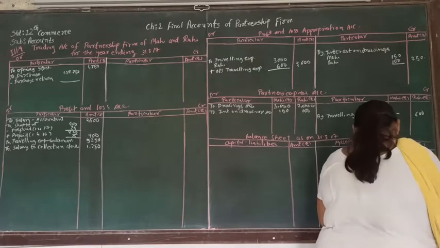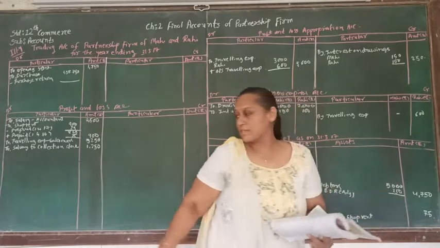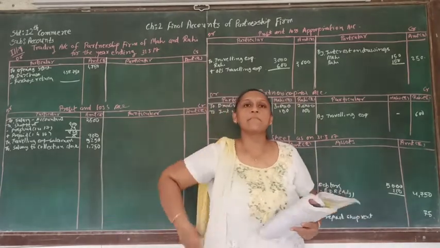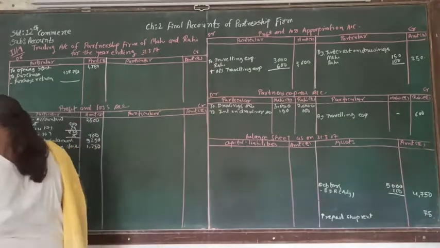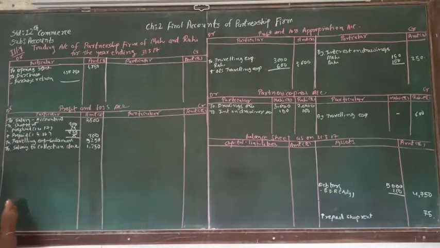And doubtful recovery is an expense that is going to be debited to the profit and loss account. So here we are going to write down doubtful recovery, that is also called bad debt reserve. And that is 250.